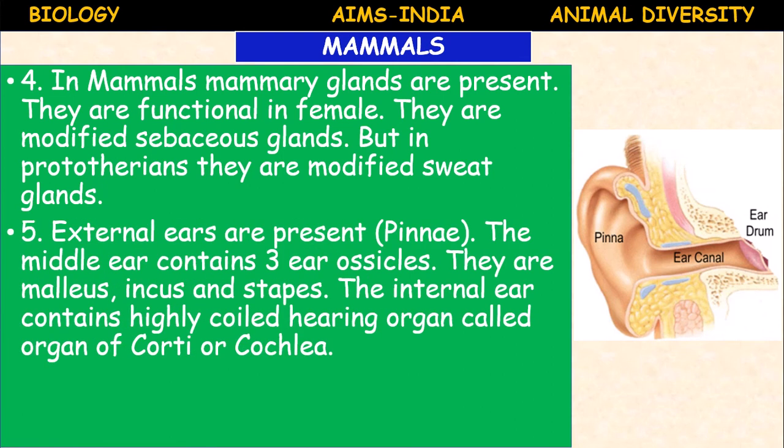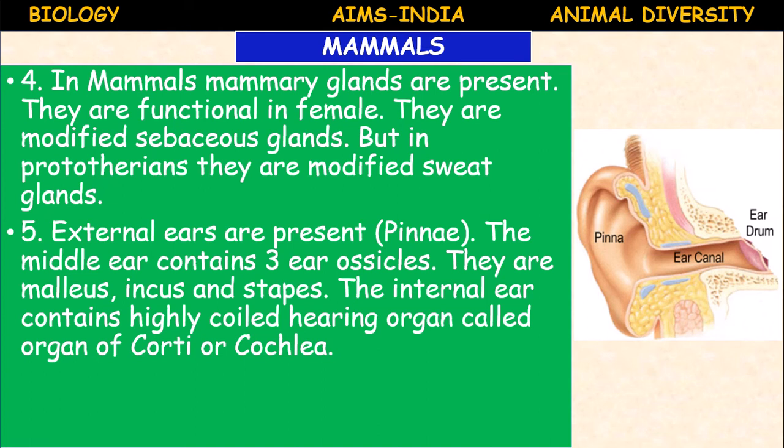Okay, the external ear, the pinna: two pinnae are present. The middle ear contains three ear ossicles. They are malleus, incus and stapes.